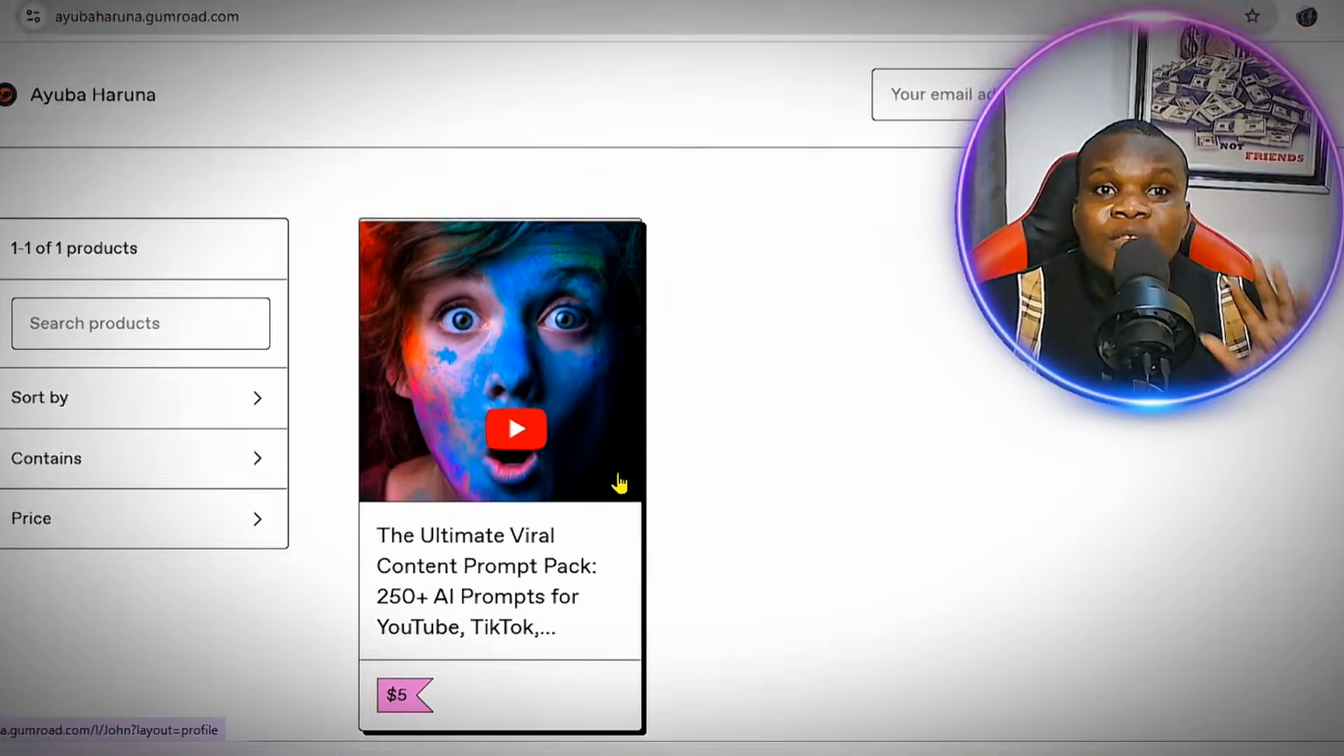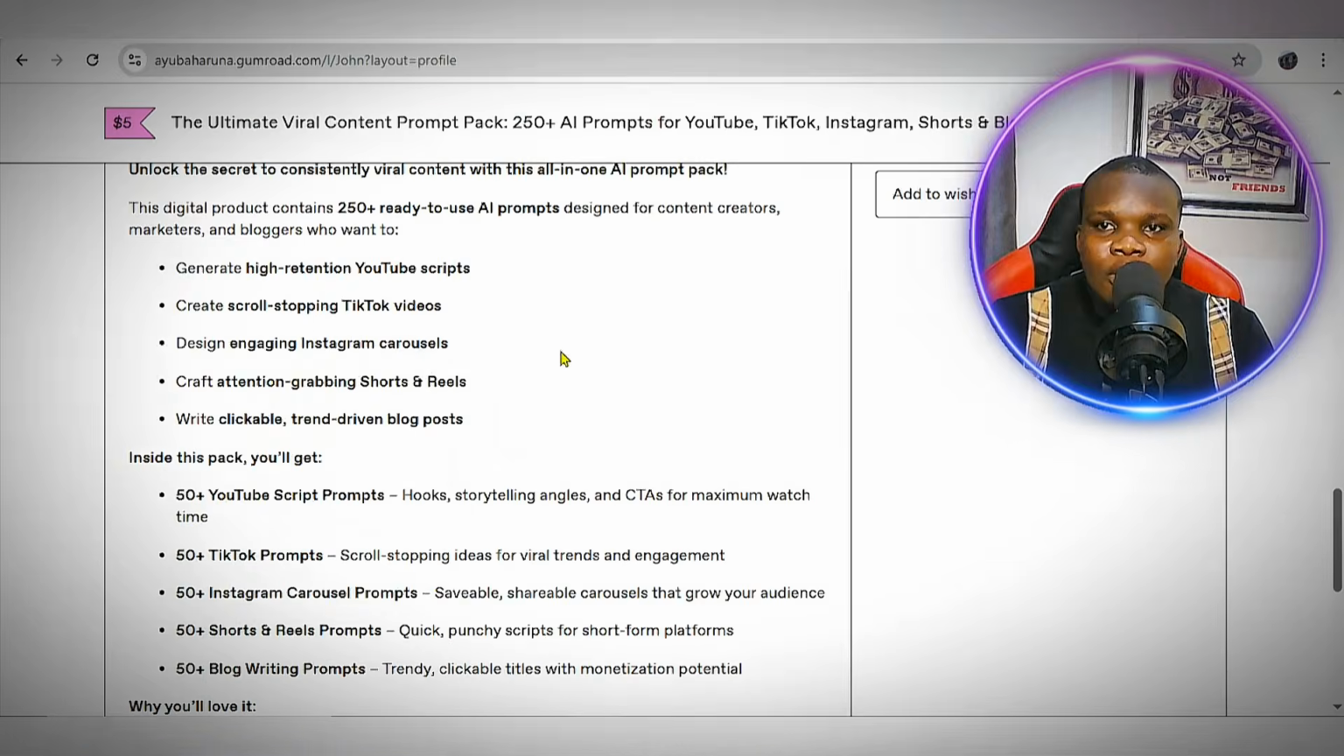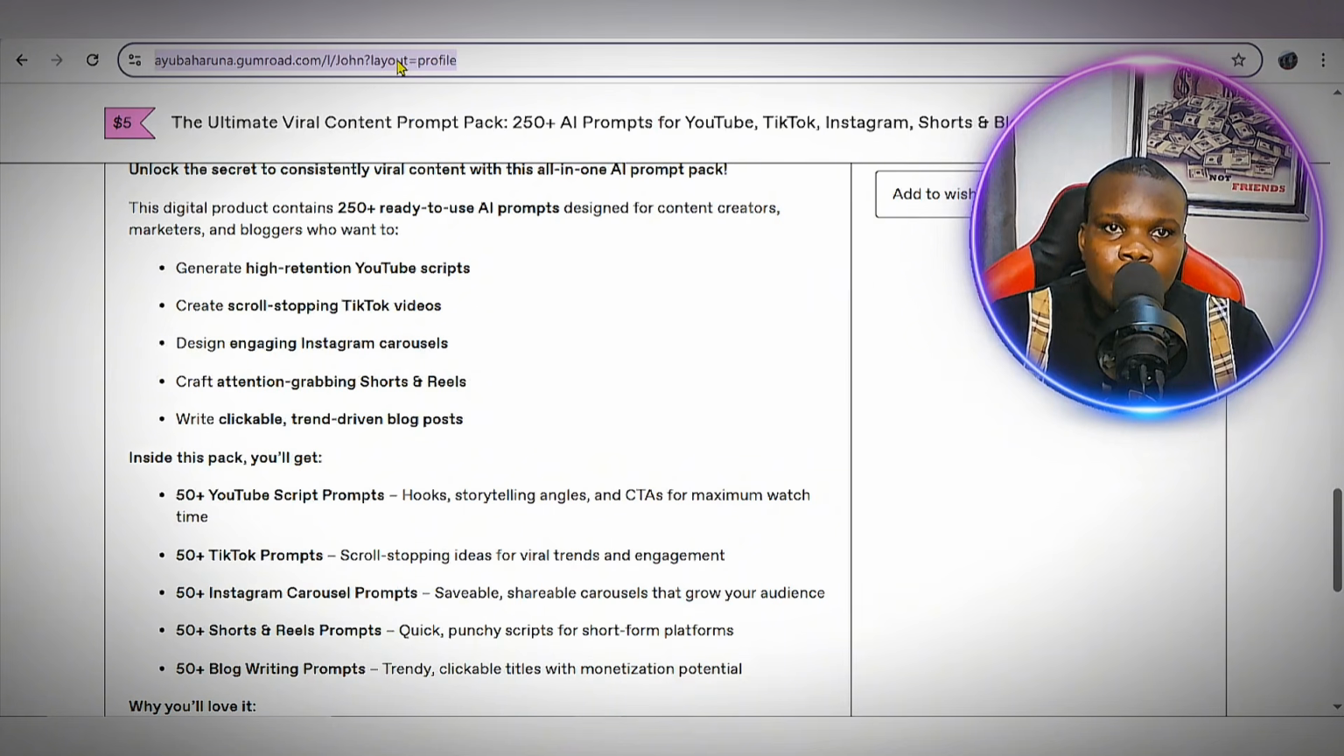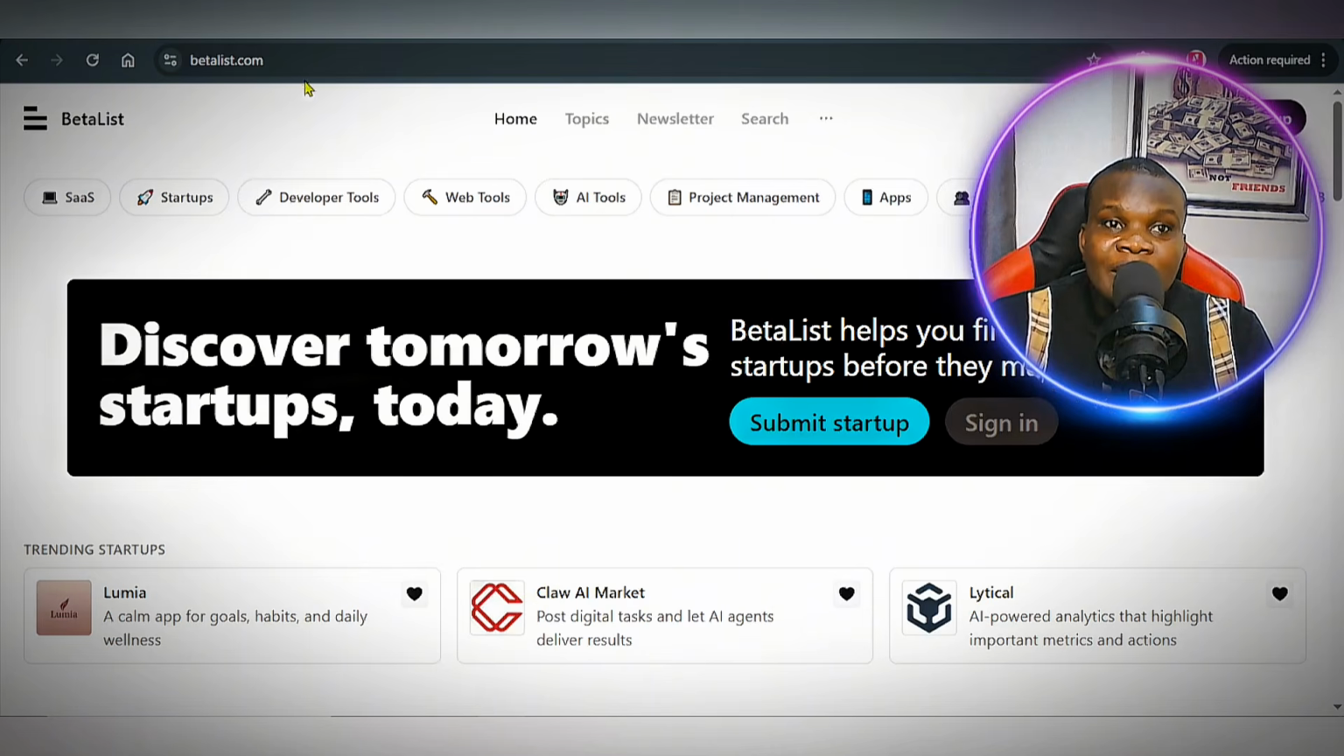All you need to do is simply copy the product you want to promote. You copy that link. Once you copy the link of the product you want to promote, the first platform you have to use right now to promote your product is BetaList. This is betalist.com.